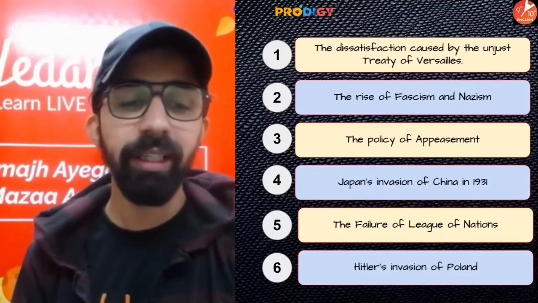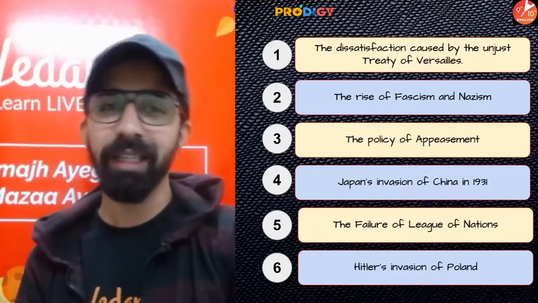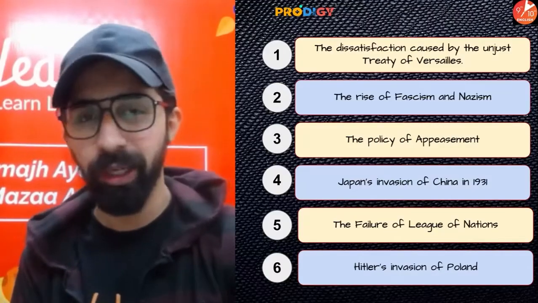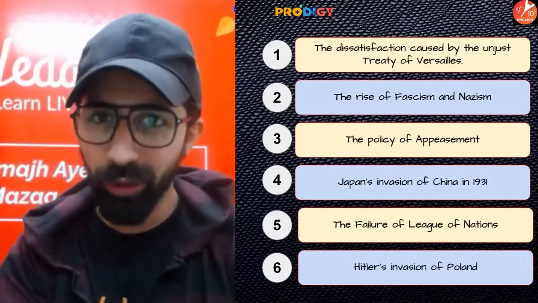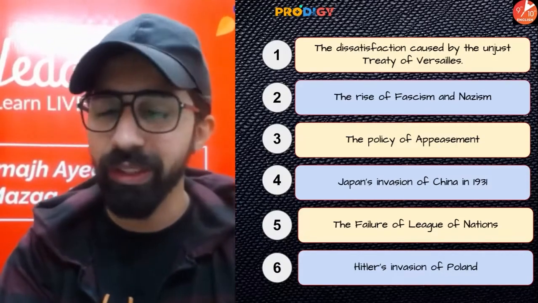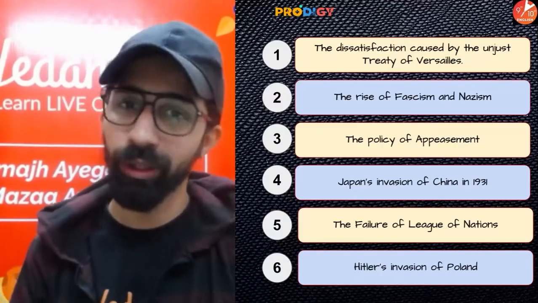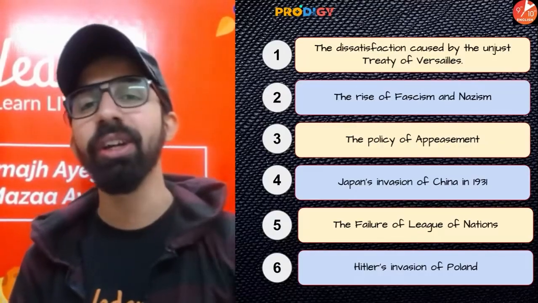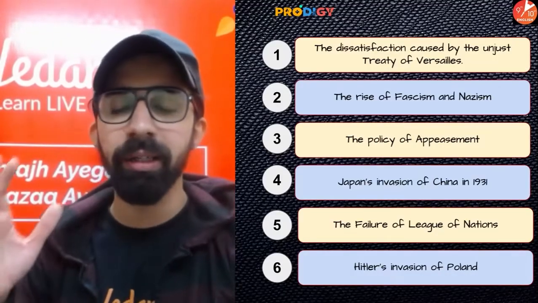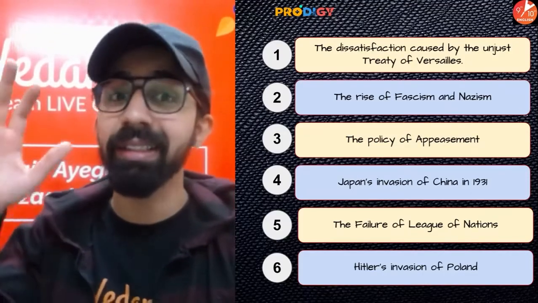Cool. And finally, guys, Hitler's invasion of Poland. As we know, on 1st of September 1939, Hitler invaded Poland, that is Germany invaded Poland, which gave rise to the start of the Second World War. And as we know, the start of the Second World War was the end of the League of Nations. So guys, these were some of the causes of the Second World War. A very, very important question from your exam point of view. So make sure you are reading your textbook also to understand all these things in detail.